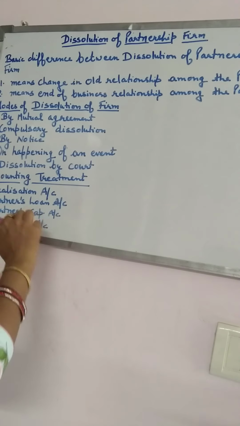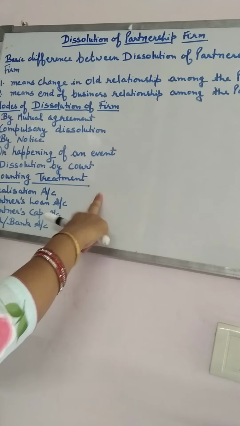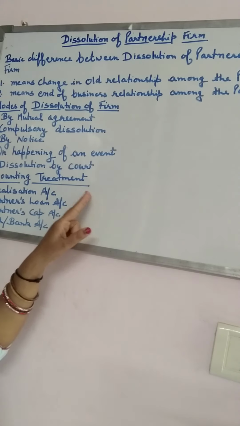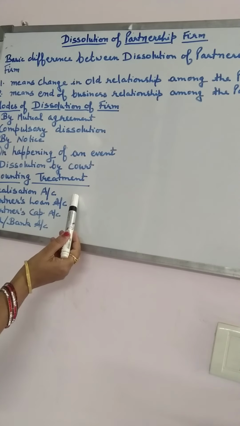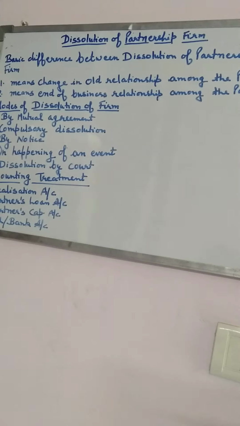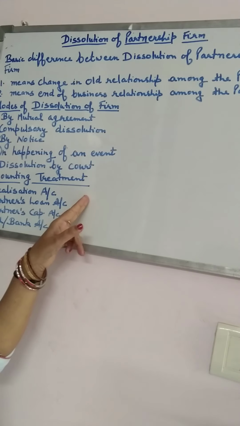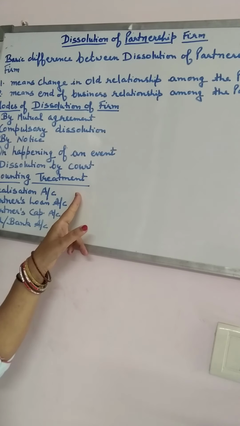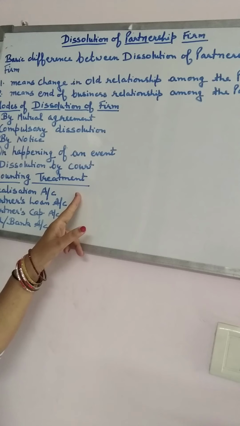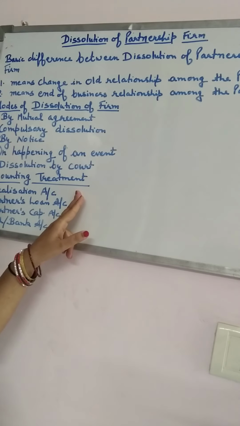Now we can see the accounting treatment, or what different accounts are to be prepared in the dissolution. The first one is the realization account. Realization account is basically relating to the payment of the liabilities and the amount which is to be received from the assets which are sold out by the firm.